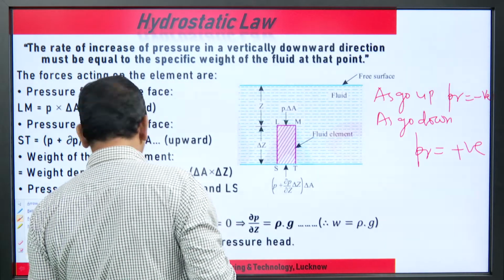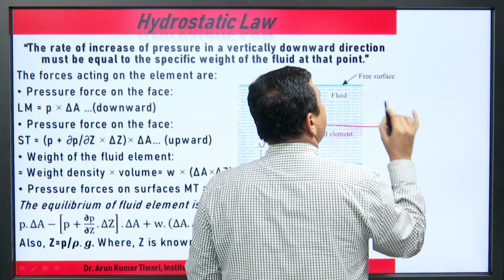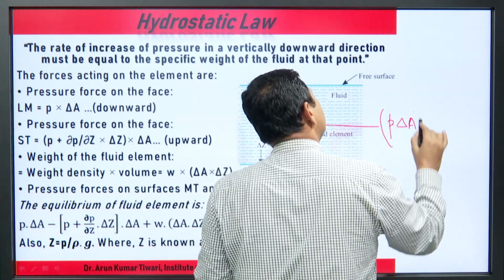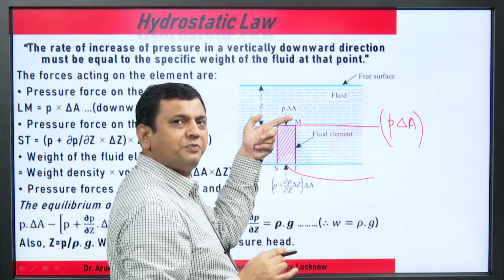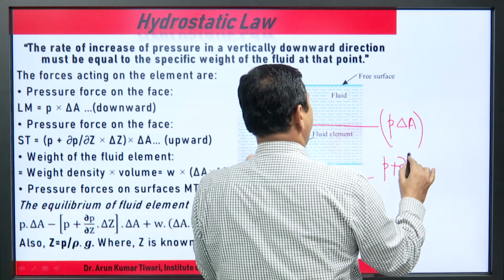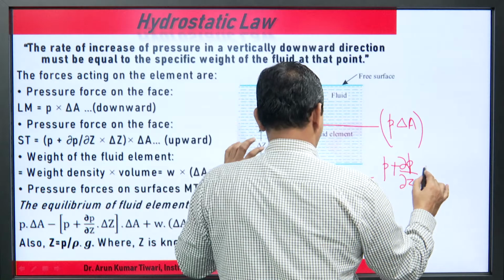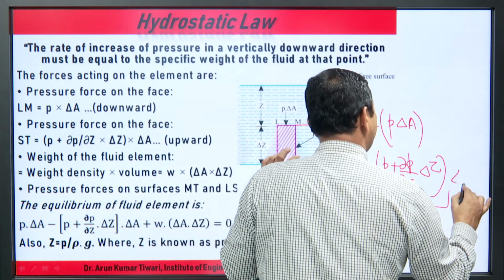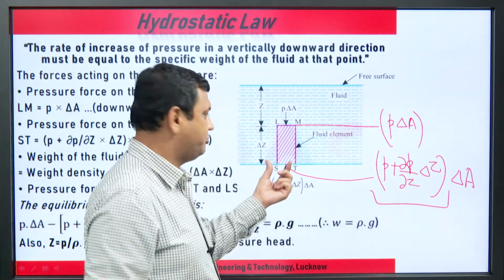How do you calculate the pressure? At this point, what is the pressure? P, and what is the area? Delta A. So at this point the pressure is P, and going down by delta Z it becomes P plus del P upon del Z delta Z. This is the pressure intensity; multiplying by delta A it becomes the pressure force at this point.